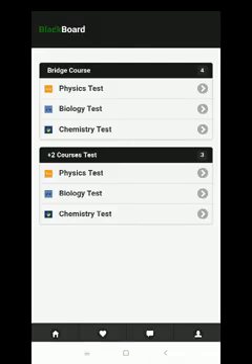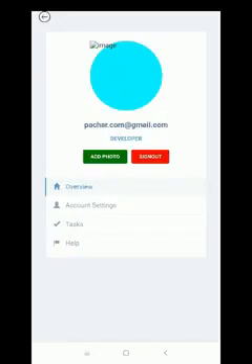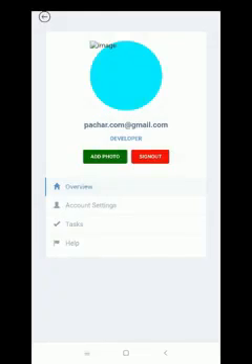Now let's move to the profile section. Yes, this is the profile part. This alert is shown because the system wants to tell us that the user has logged into the system with this Gmail. Click OK. Yes, below the profile part you can see the Gmail address, because I had already logged into the system using this Gmail. So whatever account the user has logged in with will be displayed in this part.